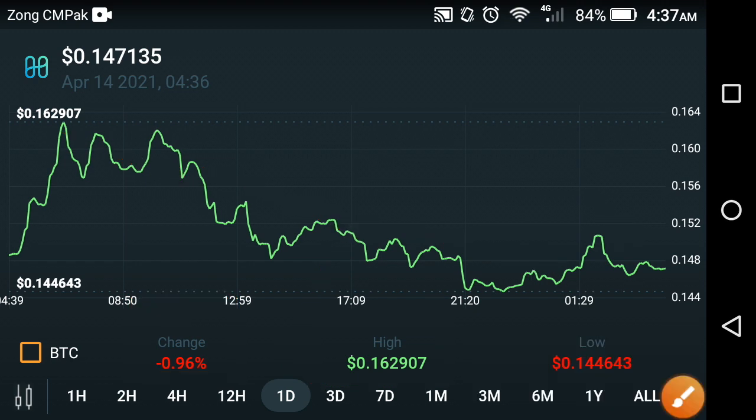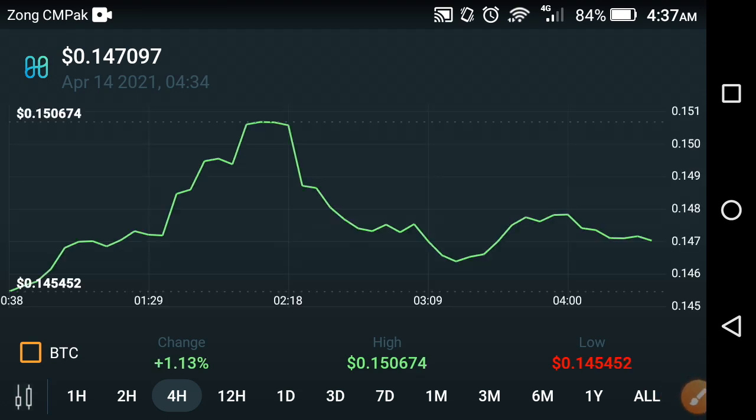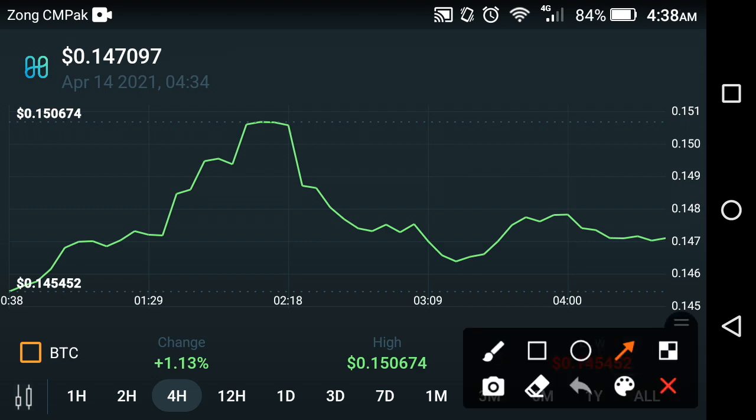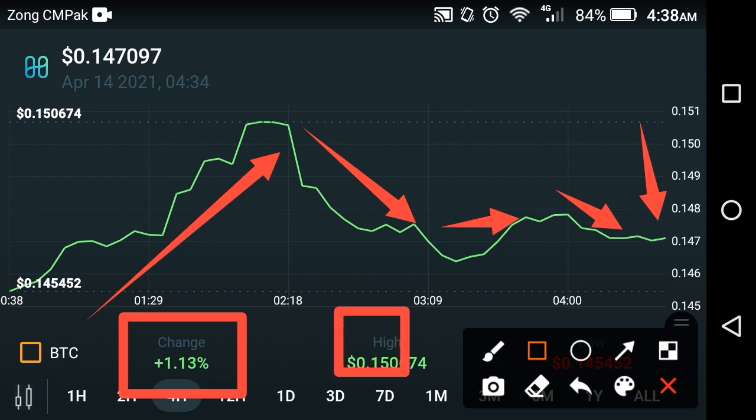Now let's check out the last 4 hour price predictions. What's the price change in Harmony coin in the last 4 hour, friends? Absolutely, they took a jump in the last 4 hour. As you can see, a high jump occurred in Harmony coin in the last 4 hour. And now at this time they are falling down again, but the change is positive 1.13%, and the high price also went up because they took a jump. $0.150674 USD is the high price of Harmony coin in the last 4 hour, friends.